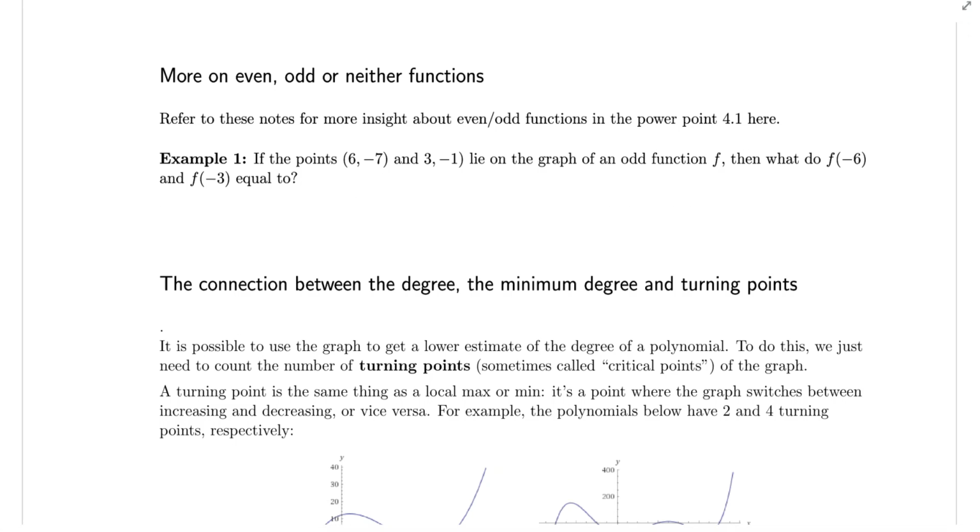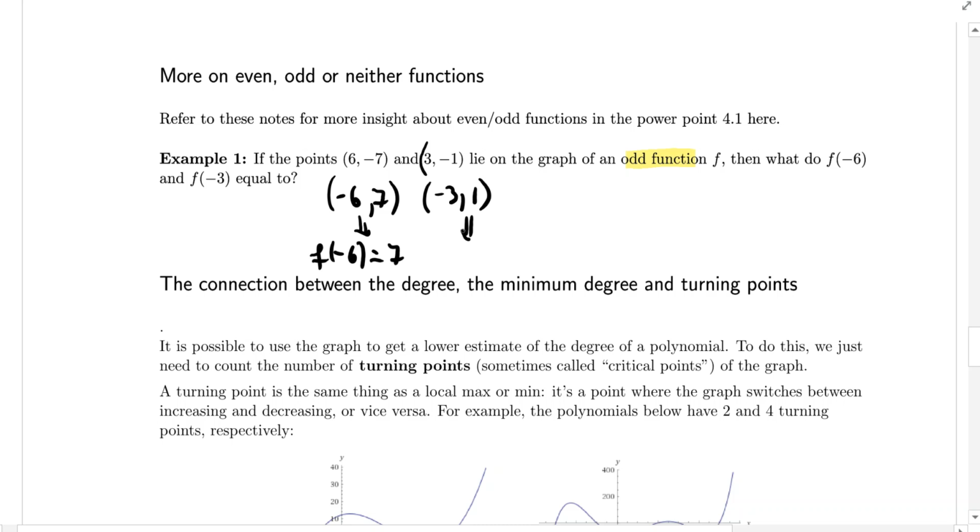Alright, let's try again. So if the point 6, -7 is on the graph of an odd function, we know that exactly the opposite, -6, +7 has to be on the graph as well. And if the point 3, -1, then exactly the opposite, -3 and +1 has to be on the graph. So this point tells me that f of -6 is 7, and this tells me that f of -3 is 1. Okay?